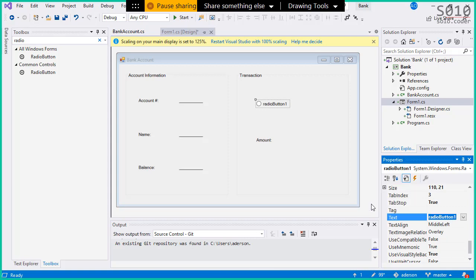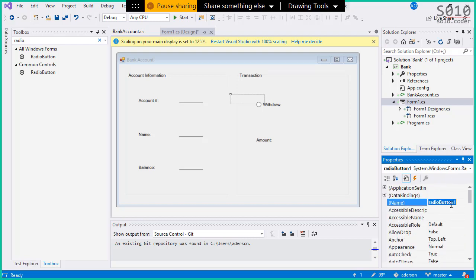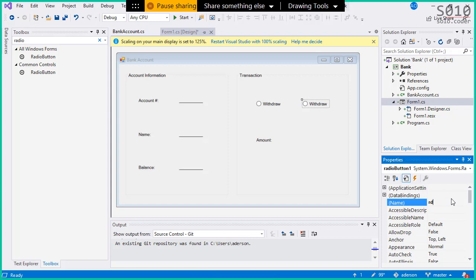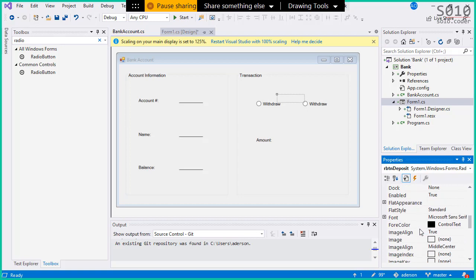And this will be RBTN, sorry, this is the text, so it's just withdraw, and the name will be rbtn withdraw, and I'm gonna copy and paste this. I'm gonna put it right here, and I'm gonna call this other one rbtn deposit, and then let's change the text property.